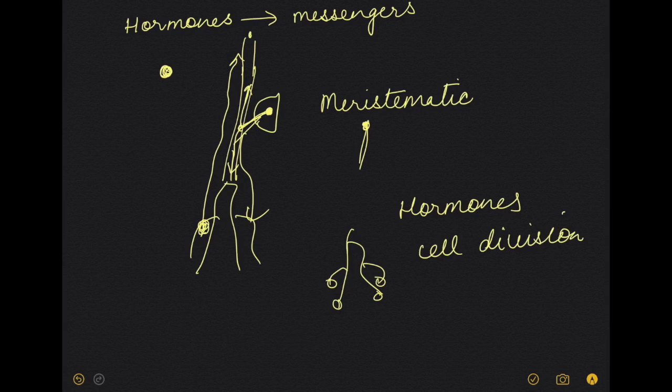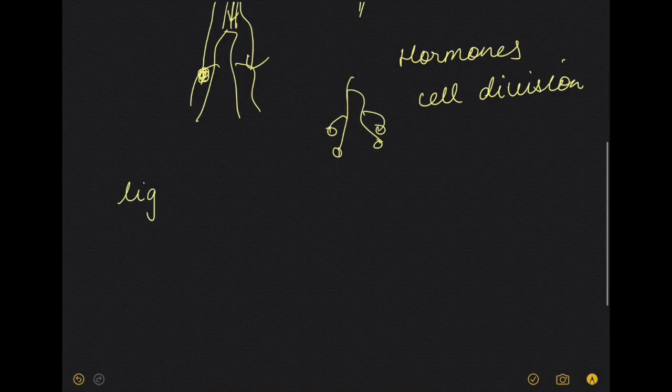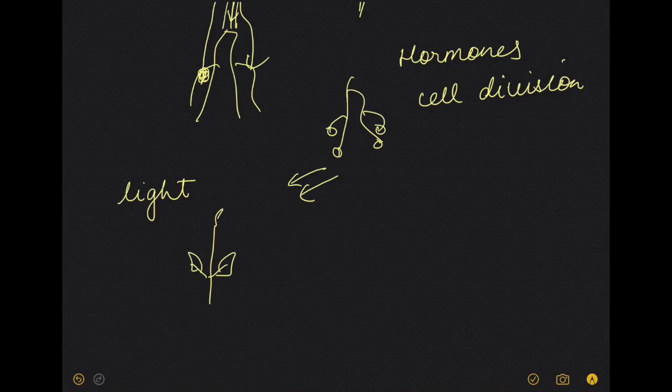Now plants respond to different types of stimuli. They are sensitive to light, they will bend towards light, especially the stem. And they respond to the direction. If the light is coming from this side, the plant growing here will start moving towards the sunlight, so it will bend towards the sunlight. They are also sensitive to the intensity of light and even the length of daily exposure. They are also sensitive to water, temperature, and gravity.